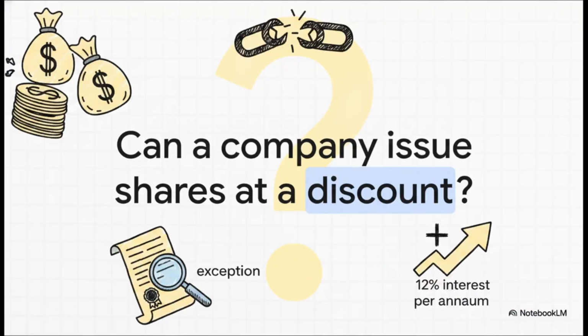Let me ask you a question. Can a company issue shares at a discount? This is a classic exam trap. Section 53 is crystal clear. Any share issued at a discount is completely void, period. And what if a company breaks this rule? Well, they have to refund all the money to the applicants, plus a hefty 12% interest per annum right from the date of issue. But, as you guys know with corporate law, there's always an exception.